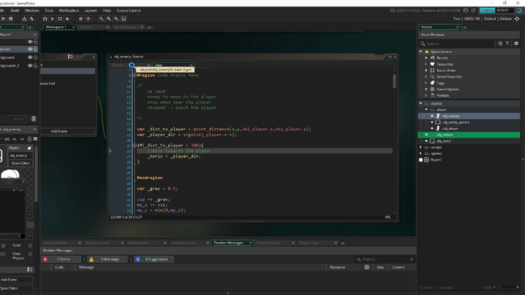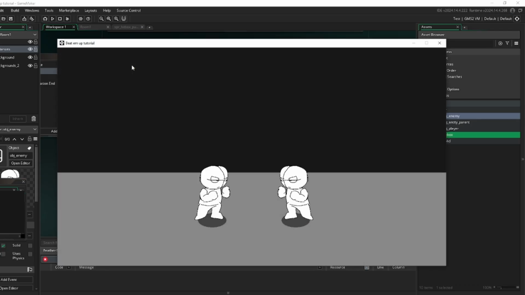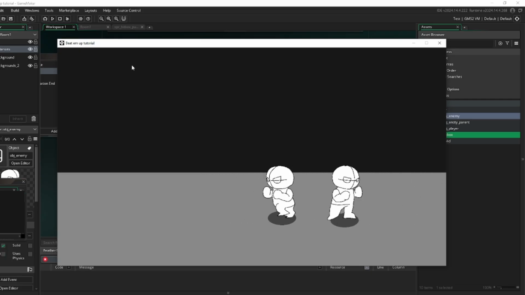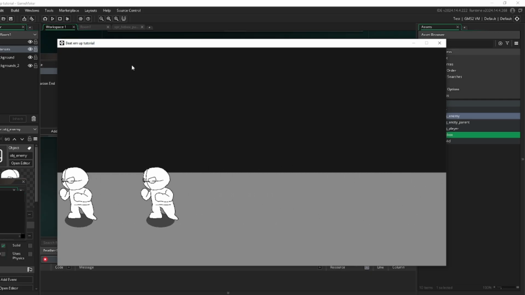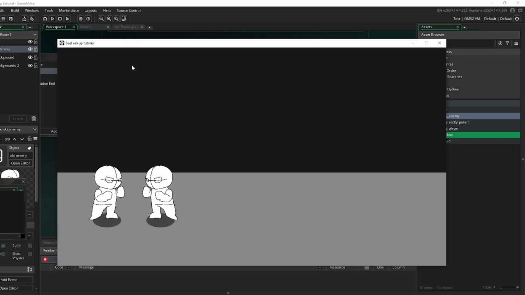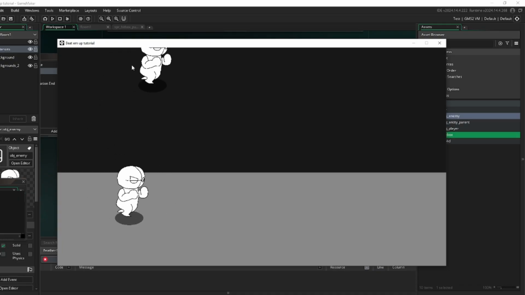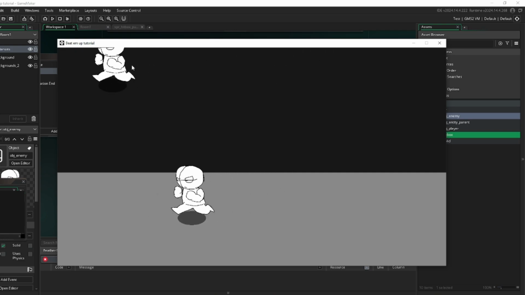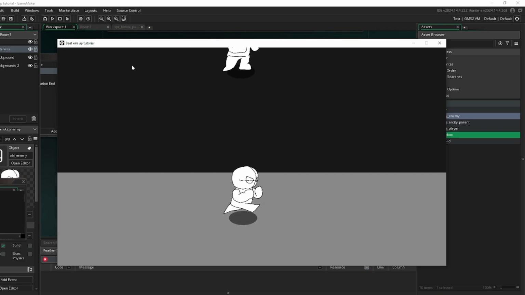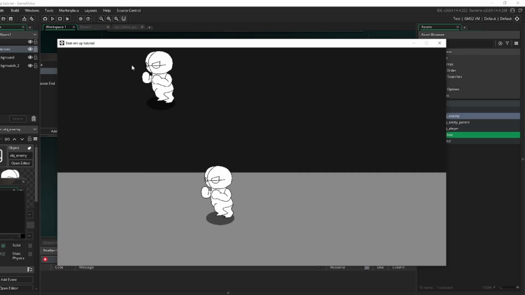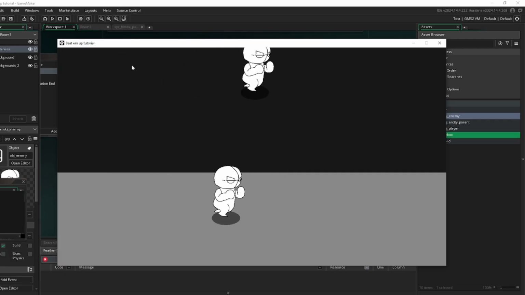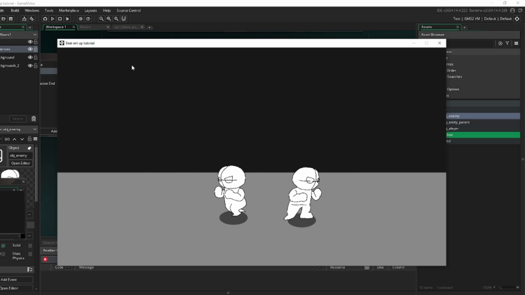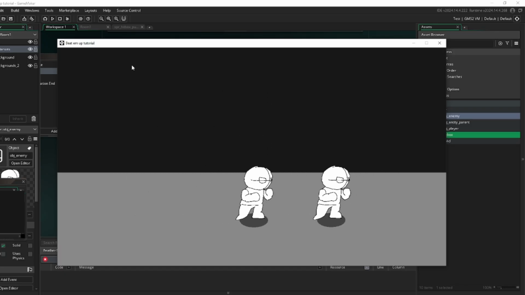Alright. Excellent. So as you can see, he not only moves a little bit slower, but he also stops when he's a certain range away. Now there is a problem with this in that our current distance variable is concerned with both vertical and horizontal distance, when in reality this should probably only consider horizontal.